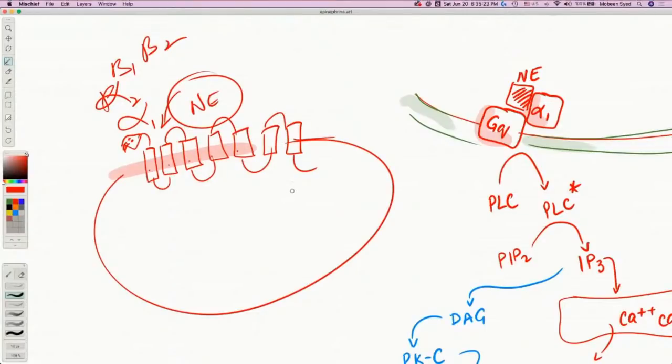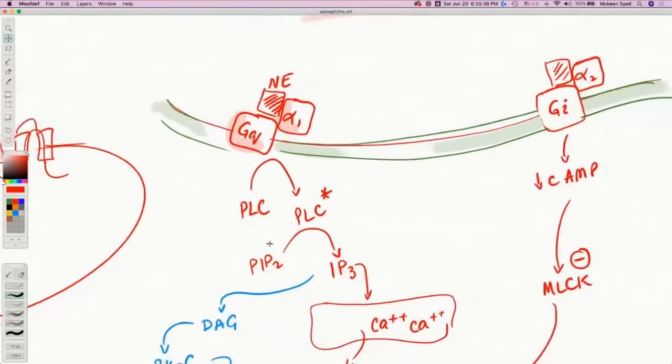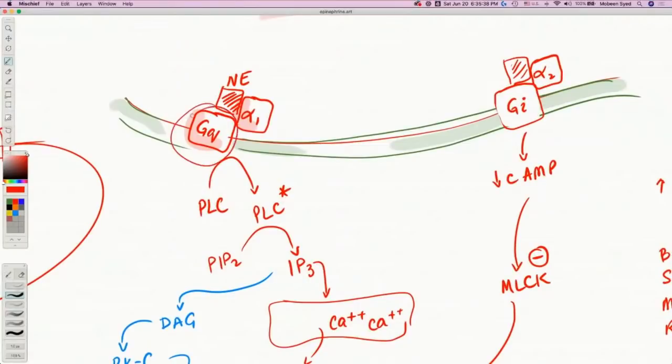So there is a comment here from Harry about 7 receptors. It's really not 7 receptors. The protein is connected to one receptor, but the protein is structured in 7 pillars, and it is structured like a snake. So back here, when I'm talking about GQ, this is that serpentine protein. It is associated with alpha 1 receptor.